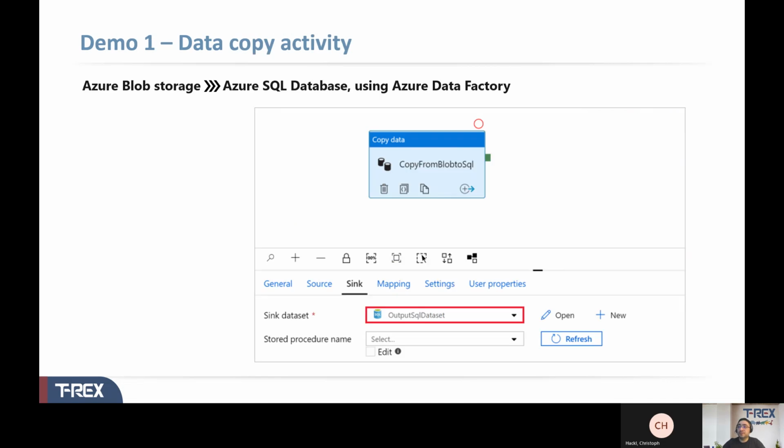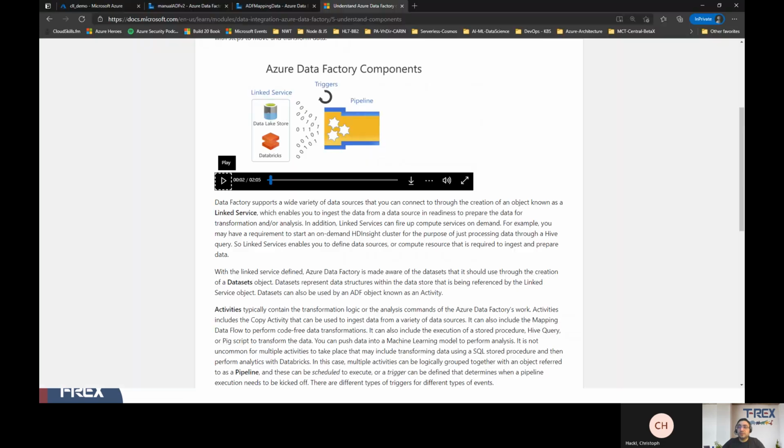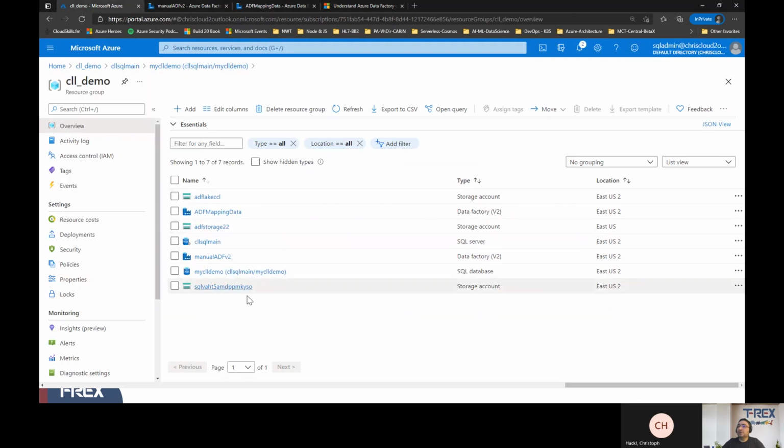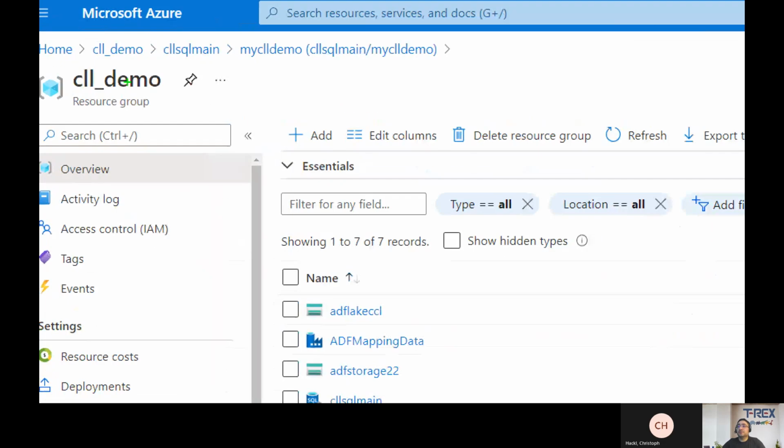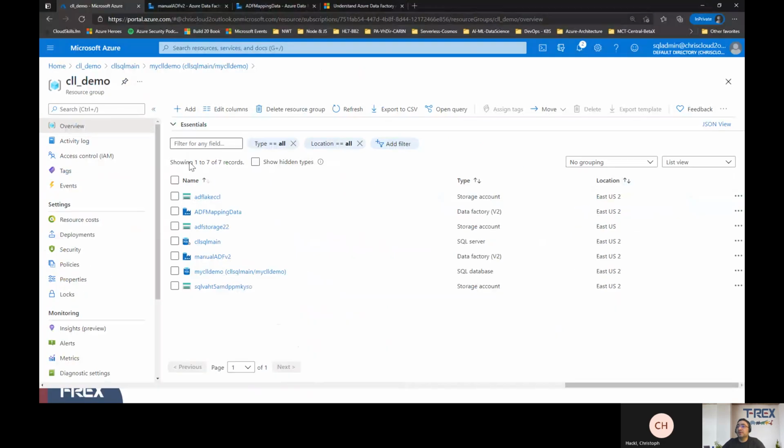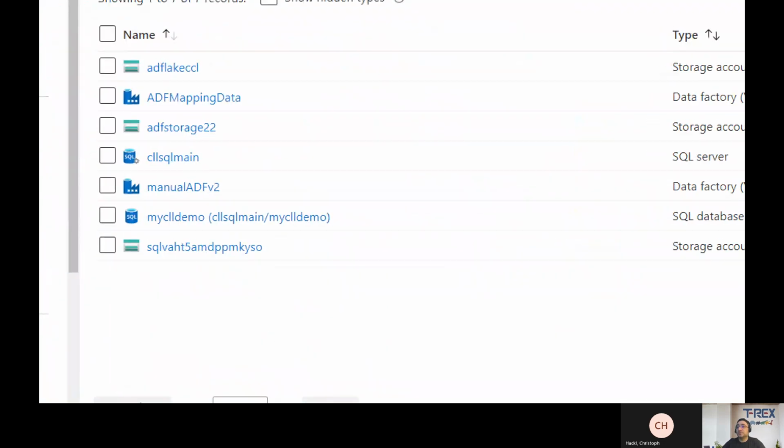All right, so let's start with demo number one. To start with that demo, I'm going to bring up my Azure portal. Okay, let me bring that. It's here. So in my Azure portal, as you see, I actually have a resource group. It's called CLL demo. This is the resource group where I have certain resources provisioned.